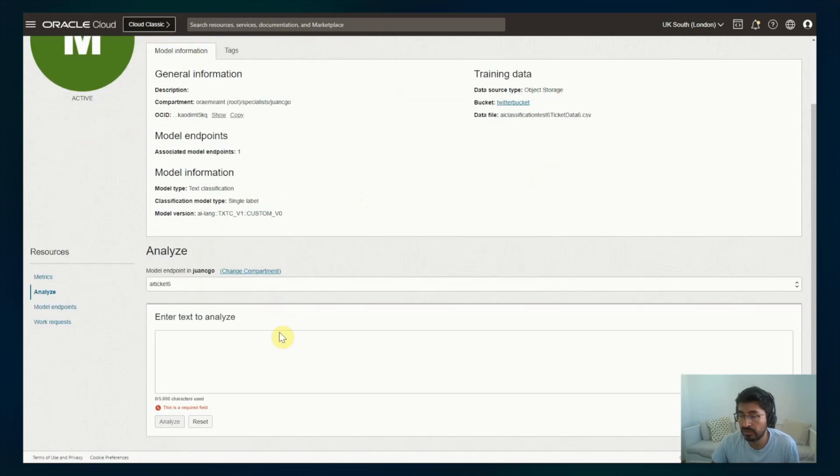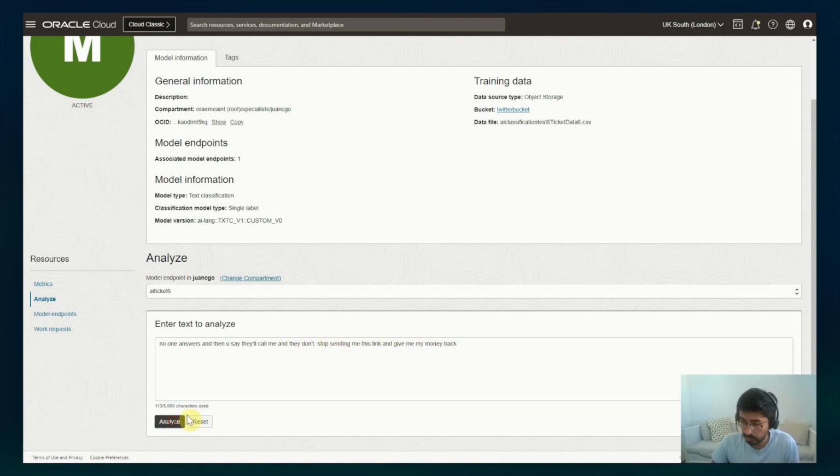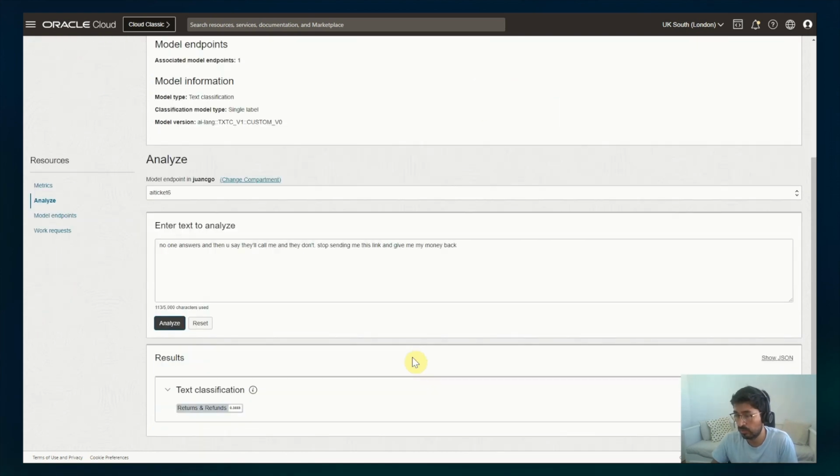And the playground is basically something that you can use to see how the WhatsApp message can be categorized. So in this case, imagine someone says, "No one answers, and then you say they will call me and they don't. Stop sending me this link and give me my money back." So we will see how the custom text classification model classifies this.